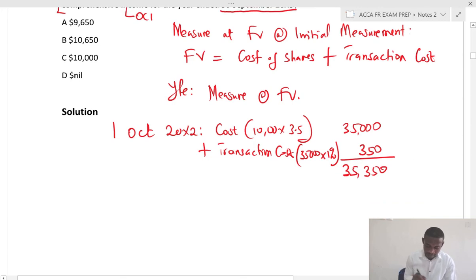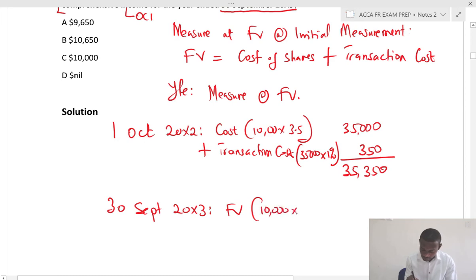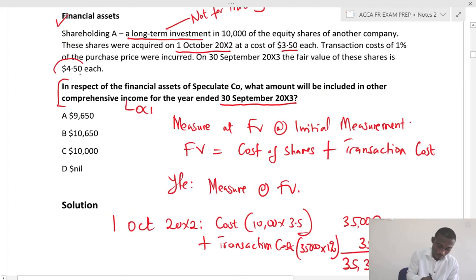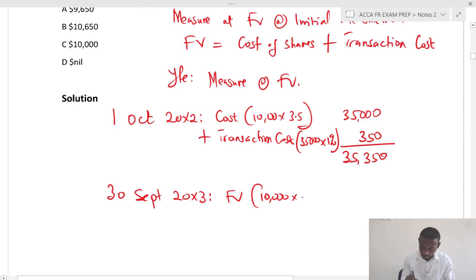Now at the year end, which is 30th September 20x3, we measure at fair value, and that fair value would be 10,000 again, that's the number of shares, times the year-end valuation, which is 4.5. So 4.5 times 10,000 should give us 45,000.